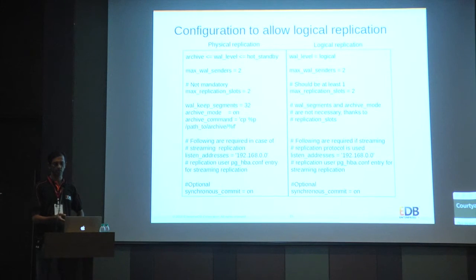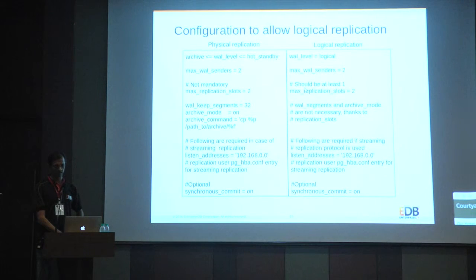If you set logical, it has all of the information for hot standby, plus something more which is required for logical replication. And because it is using the same infrastructure, you have to set max_wal_senders, where the number of WAL senders corresponds to the number of parallel receivers who are receiving the data from primary.